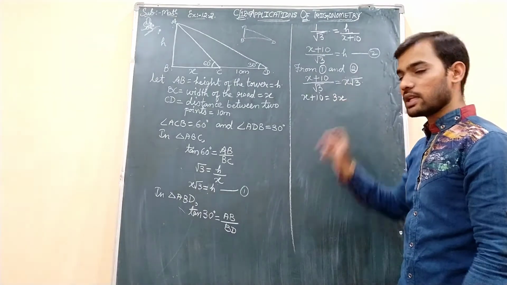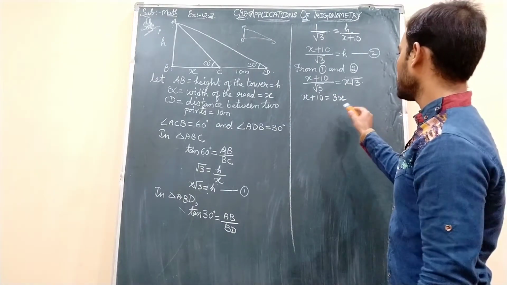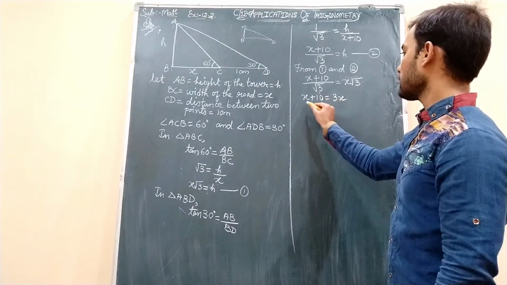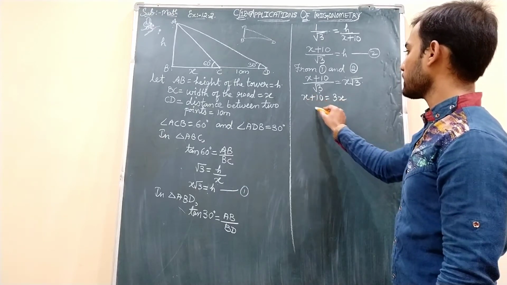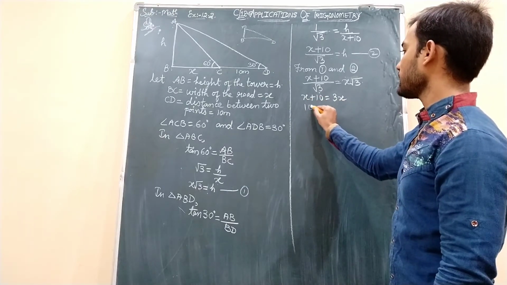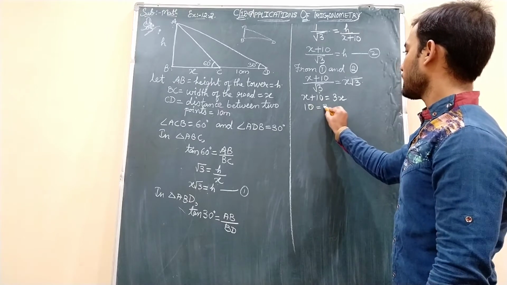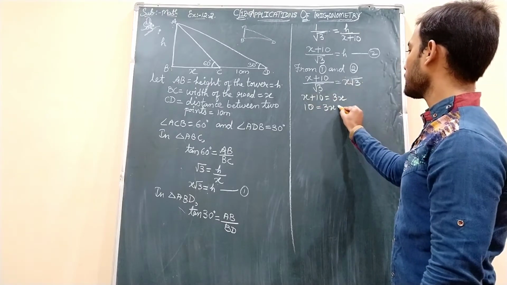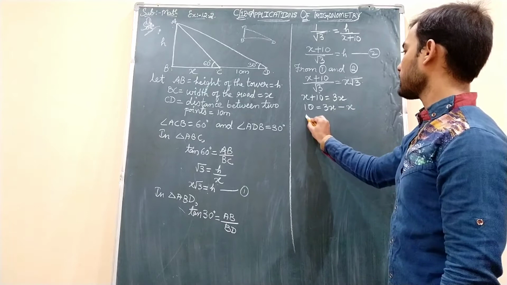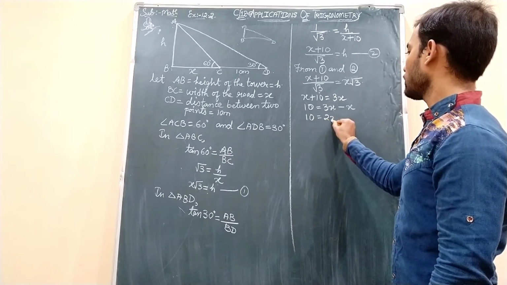So 3 into x is 3x. Understand? Then x plus 10 is equal to 3x we got. I am transposing this x to this side, so I will get 10 equals 3x. This x after transposing becomes minus x. 3x minus x: 10 equals 2x.